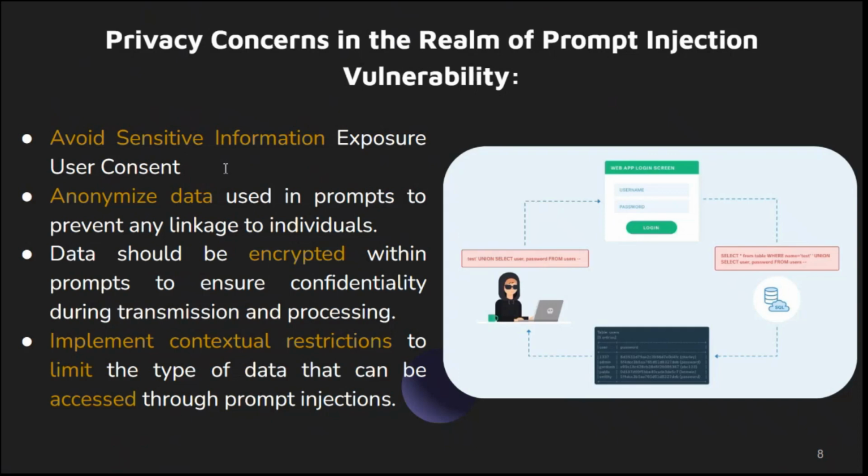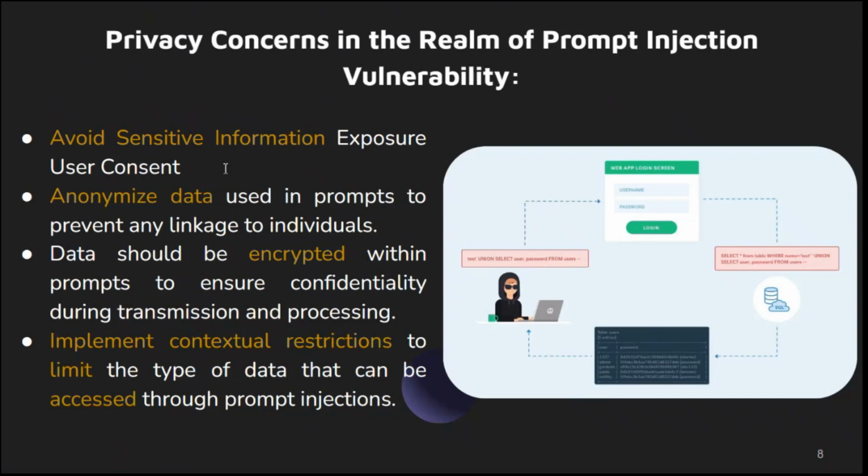Then we have user consent and anonymization. We have to anonymize data to keep individuals hidden. Then some encryption mechanisms. We know that in cryptography, in the security domain, encryption plays an important role.